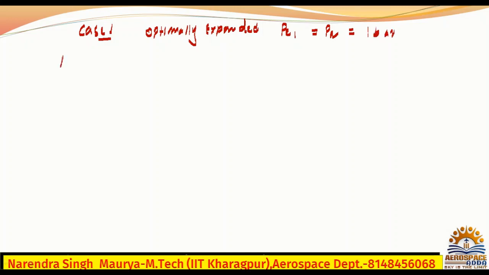So what will be the pressure ratio for optimally expanded? The total pressure in the combustion chamber, P naught, which is nothing but the chamber pressure PC, divided by PE1, which is nothing but PA. You can write that because it is optimally expanded, and that ratio is given as 1 bar.